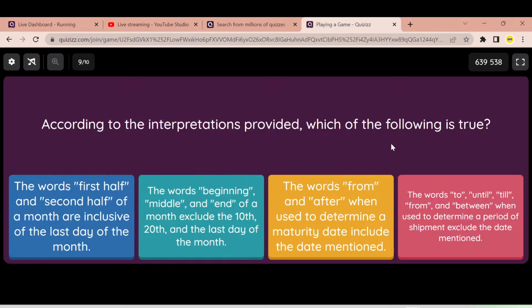Final option, the words to, until, till, from and between when used to determine a period of shipment exclude the date mentioned. No, these words, if used to determine the period of shipment, include the date that is mentioned on the credit. So here the correct answer is A.